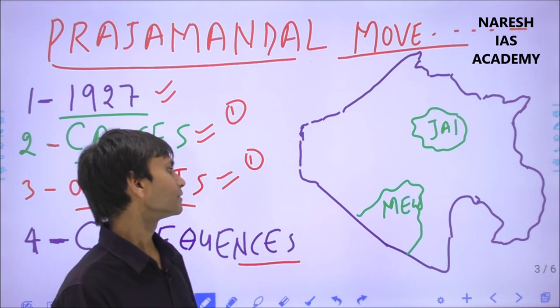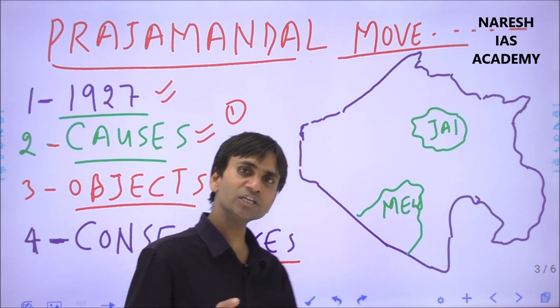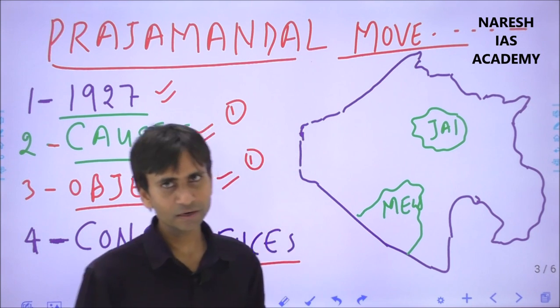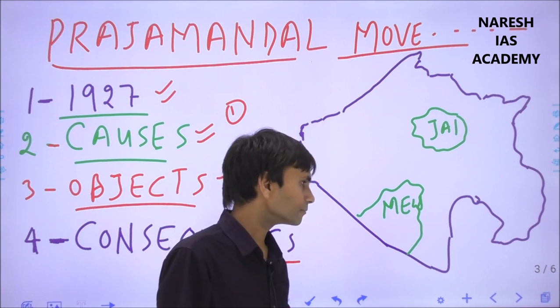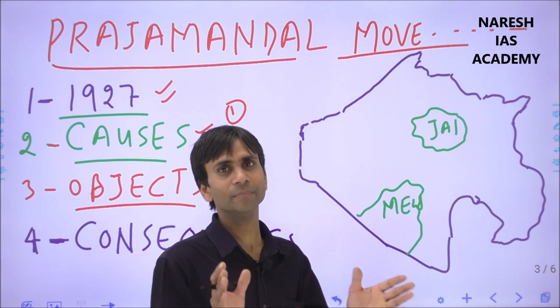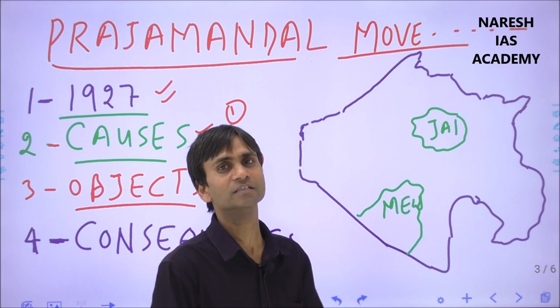And finally, with the independence of India in 1947, the ruler of Mewar announced and proclaimed different types of political and civil rights of the people.